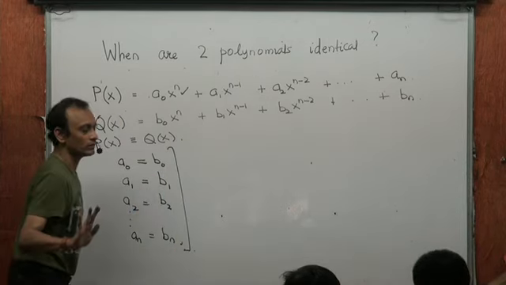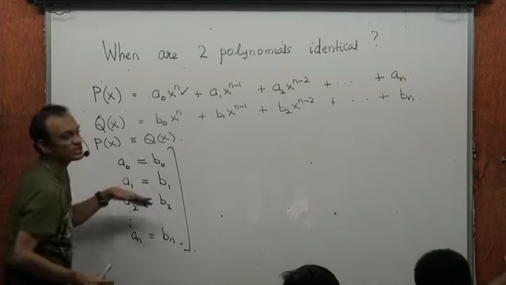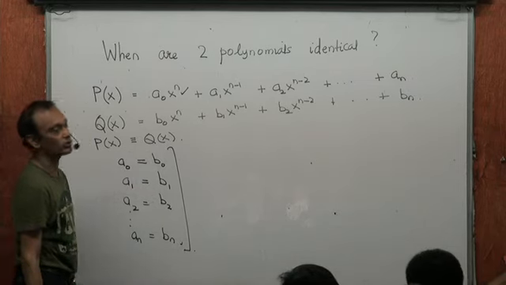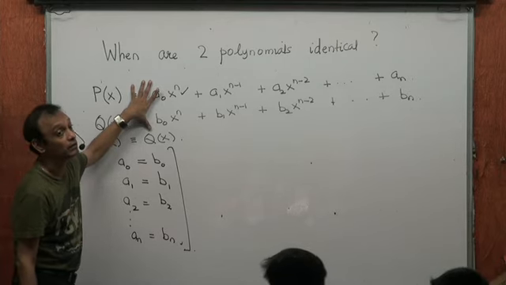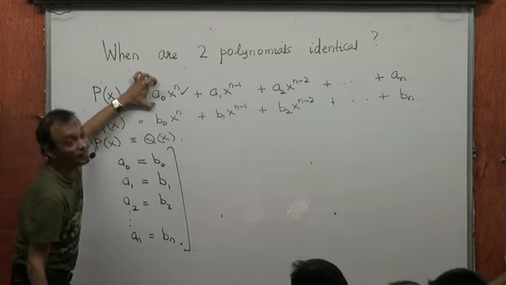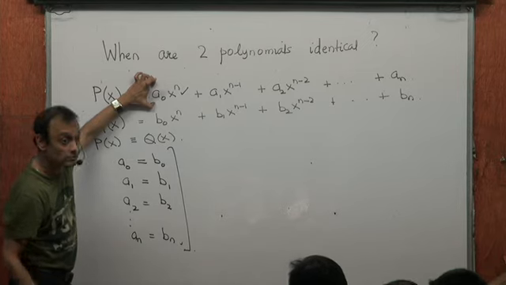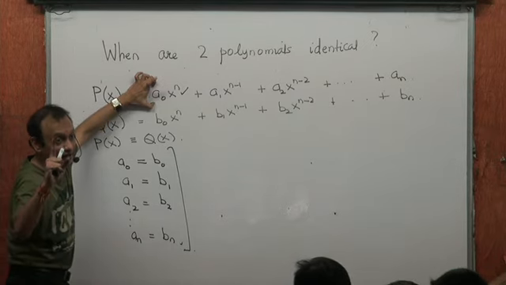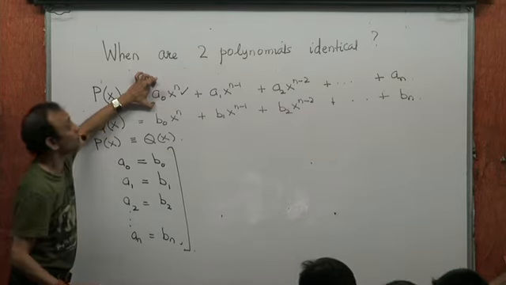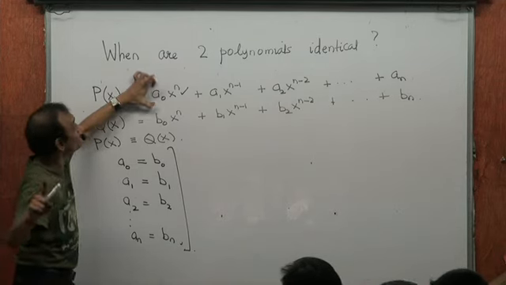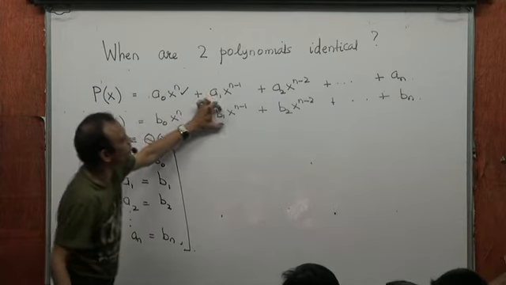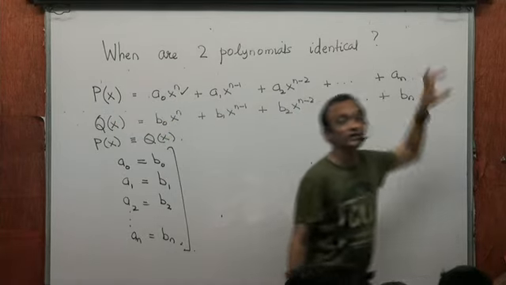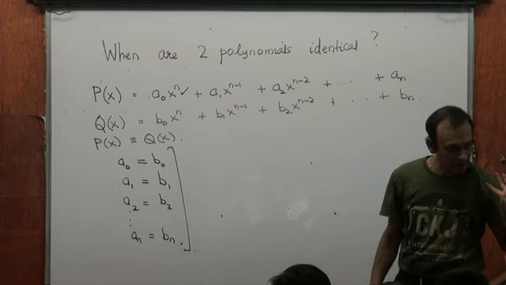They have to be equal. The ratio is obviously 1 in all these cases: a0 by b0, a1 by b1. So two polynomials would be identical. That means they assume the same values for all values of x. Not all two polynomials would be identical, but if they are identical, they assume the same value for all values of x. That will happen only if their respective coefficients of equal powers of x are equal. That's when two polynomials would be identical.